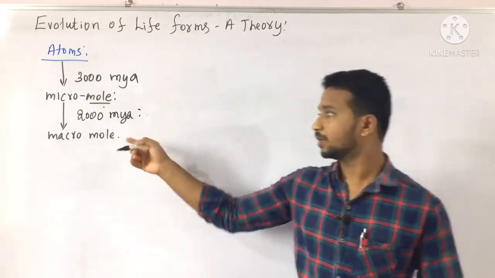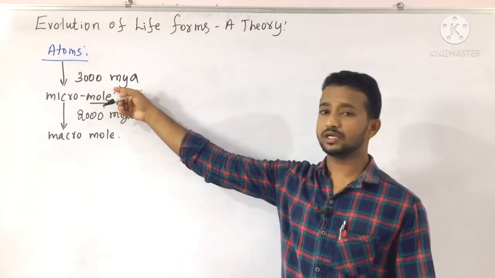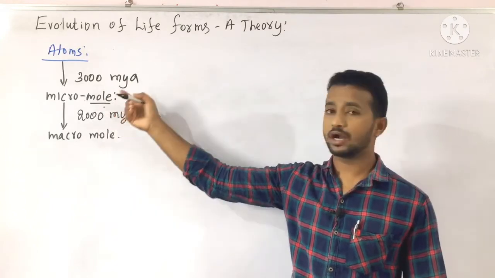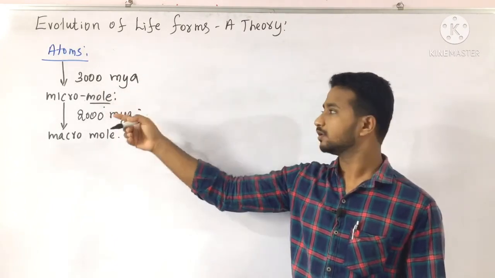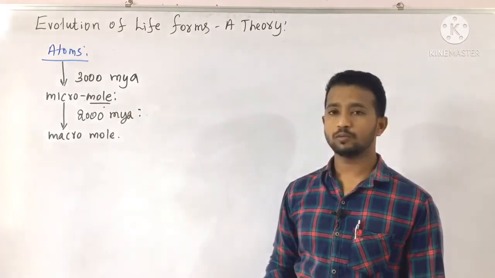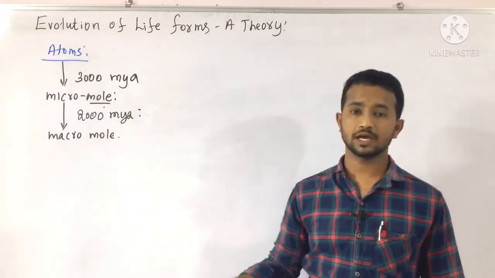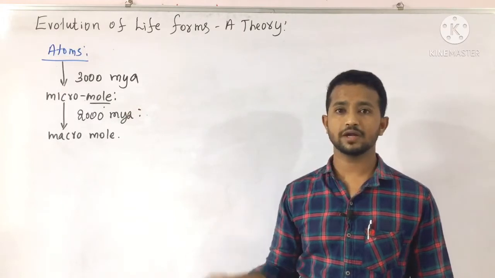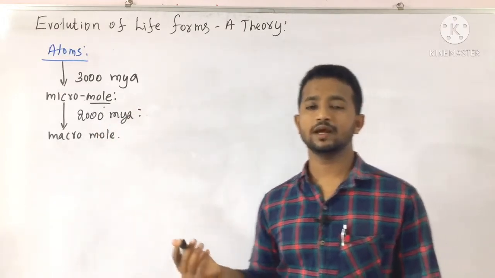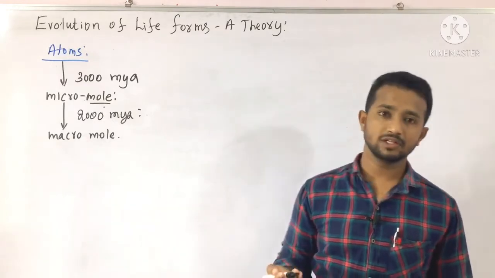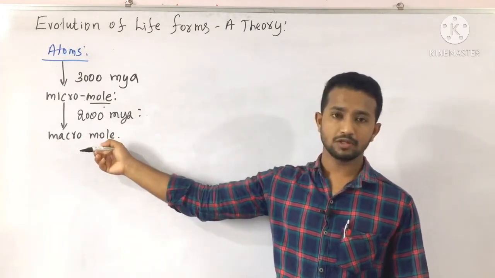Perhaps these metabolic capsules which were present 3000 million years ago reproduce their own content, their own cellular molecules. Macromolecules like polysaccharides, micromolecules like monosaccharides, sugars and all, the DNA, RNA, purines, pyrimidines, they are all macromolecules.